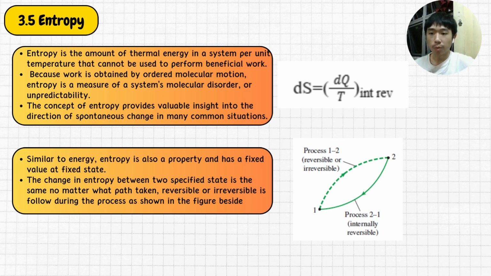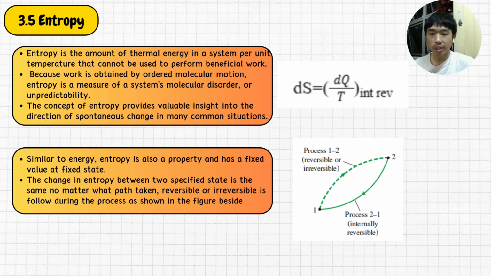Now let's move on to the entropy part. Entropy is the amount of thermal energy in a system per unit temperature that cannot be used to perform beneficial work. Because work is obtained by ordered molecular motion, entropy is a measure of system molecular disorder or unpredictability. The concept of entropy provides valuable insight into the direction of spontaneous change in many common situations.